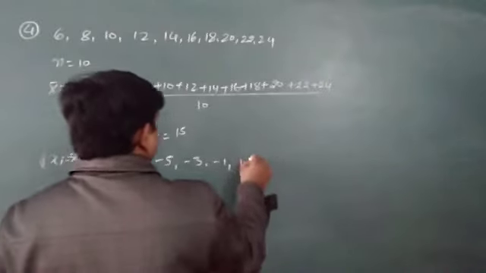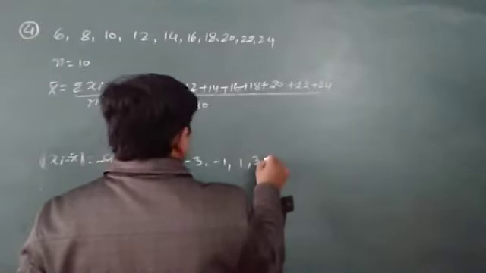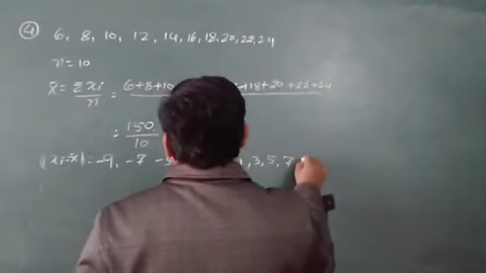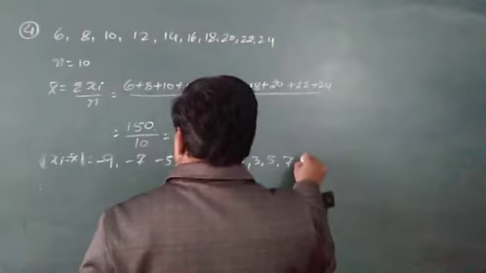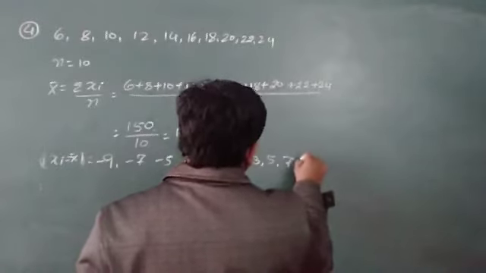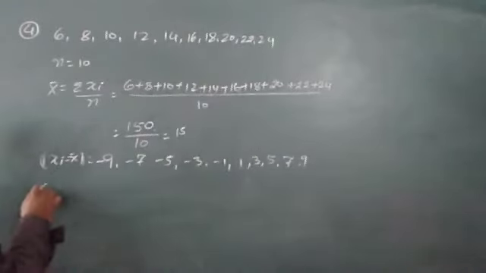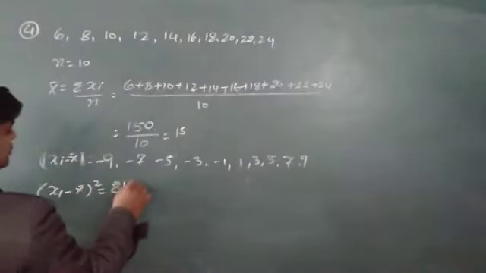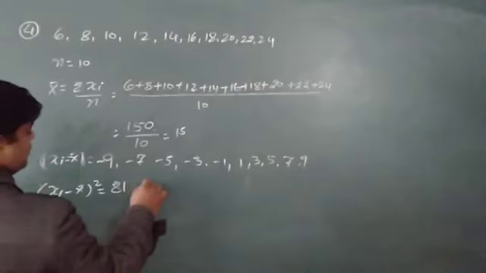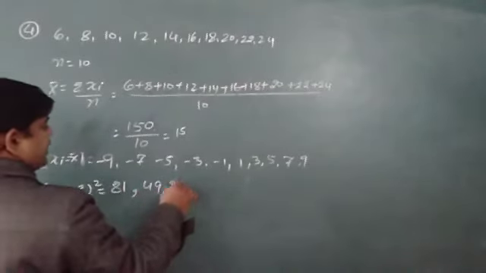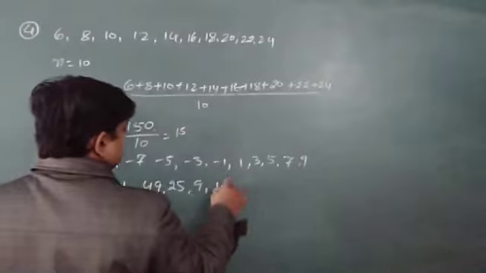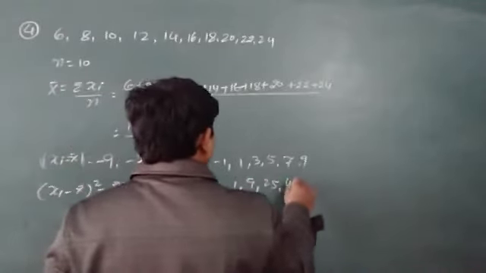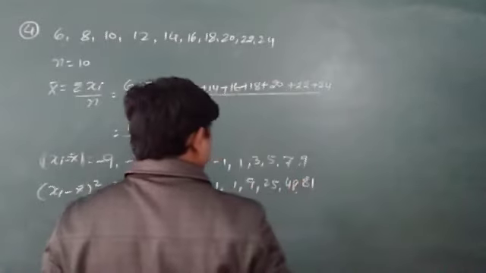And then 18 minus 15 is 3, 20 minus 15 is 5, 22 minus 15 is 7, and the last one, 24 minus 15, is 9. Then xi minus x bar the whole square is equal to 81, 49, 25, 9, 1, 1, 9, 25, 49, and 81.